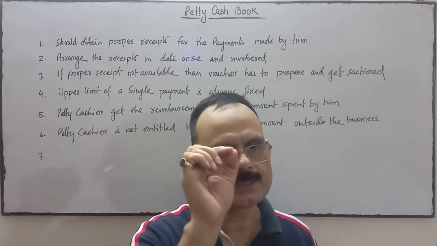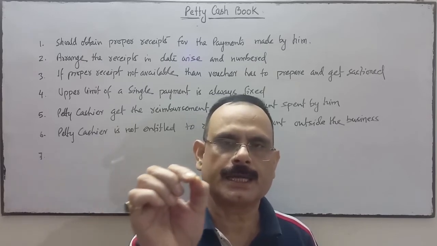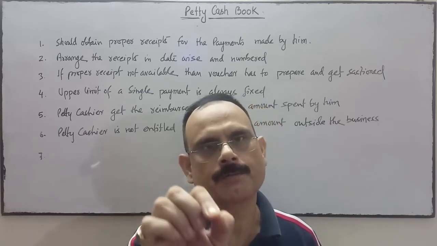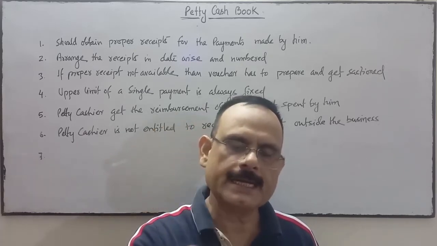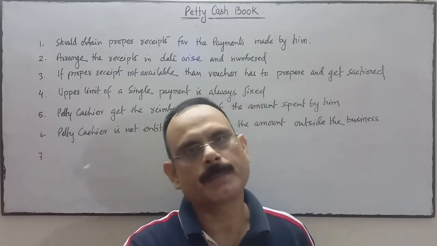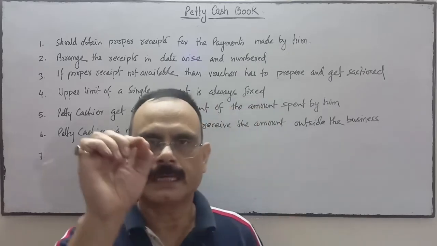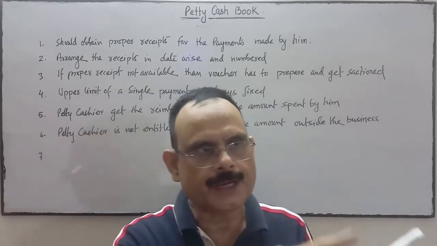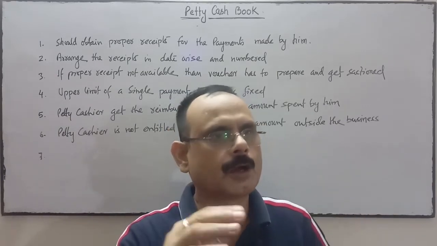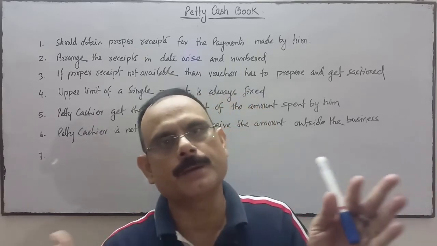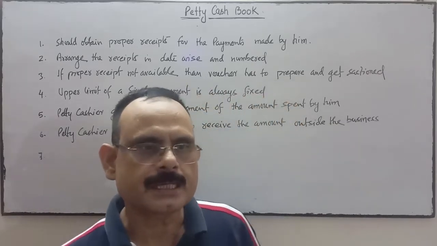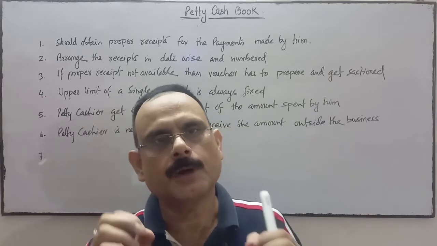As I told you, suppose 10,000 is the imprest money and the expenses are 8,500, so the balance of 1,500 is in the hand of the petty cashier. So the head cashier will provide only the amount that is actually spent by the petty cashier, that is 8,500. So 1,500 plus 8,500 becomes 10,000 imprest money. Now in the next month again the petty cashier does the payments of the petty expenses. This process will go on. So this system is called the imprest system of petty cash book.